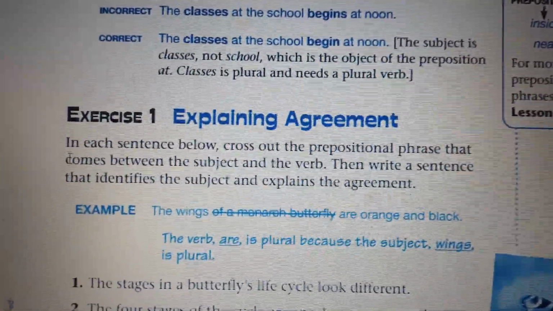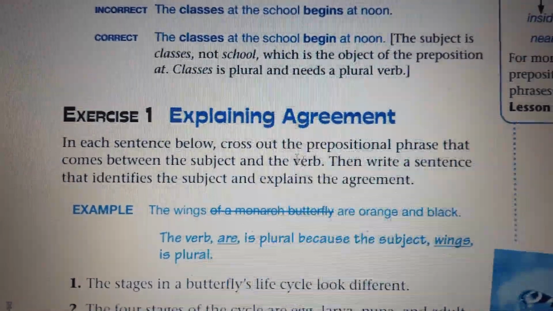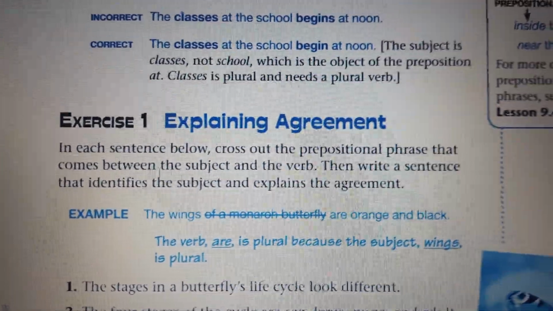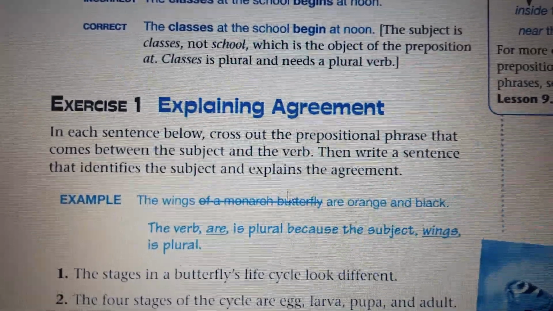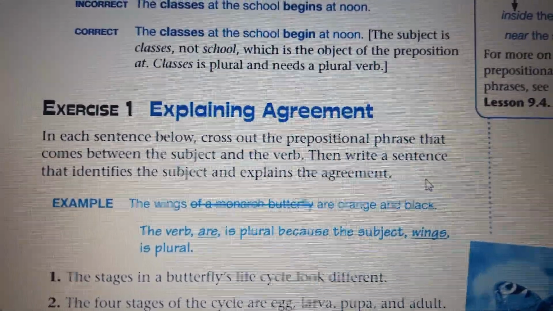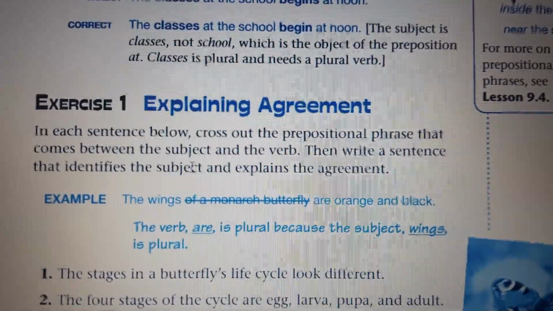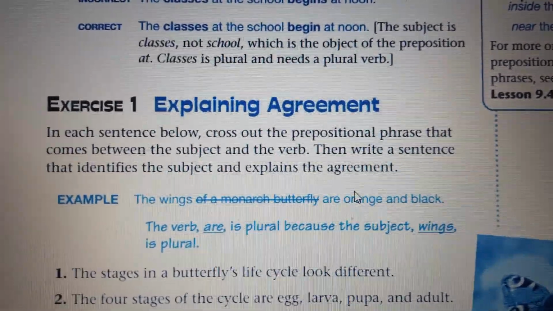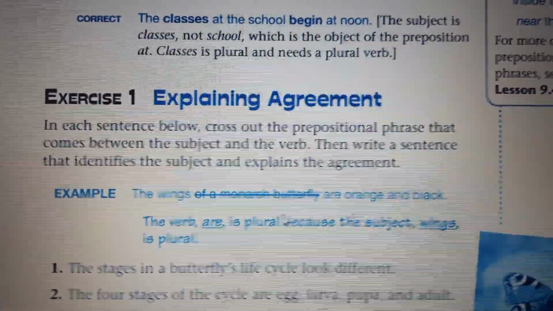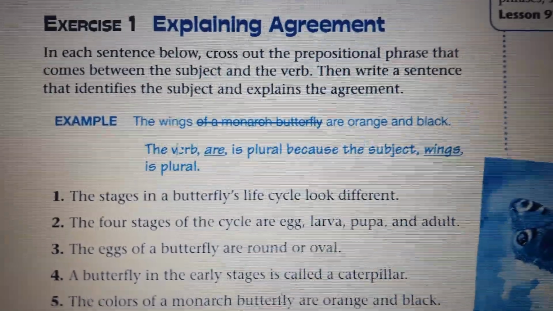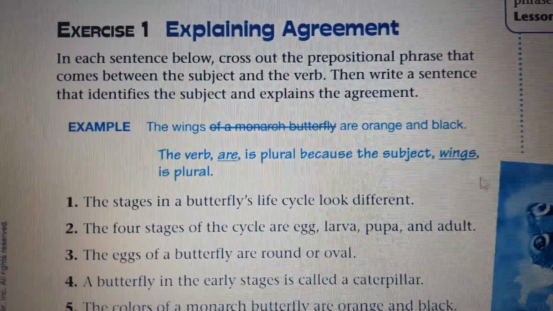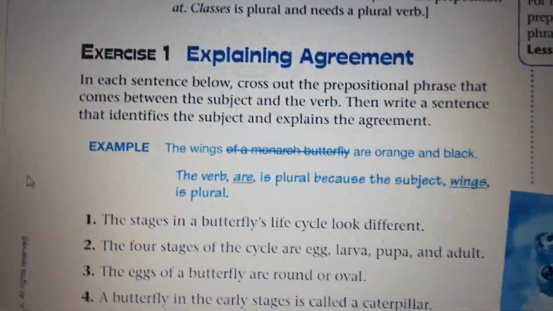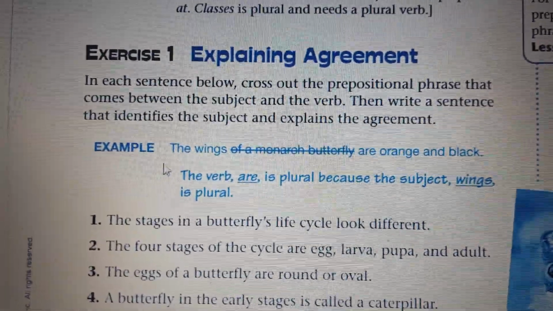In each sentence below, cross out the prepositional phrase that comes between the subject and the verb, just like this example. Then write a sentence that identifies the subject and explains the agreement. So what exactly I want you to do, just cross out the prepositional phrase and do the same thing. We have an example here, do the same.